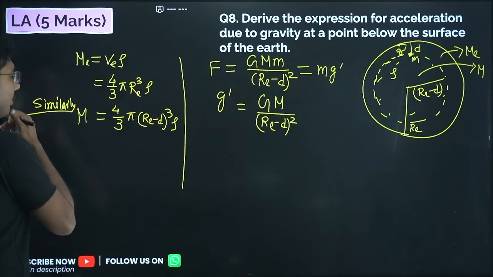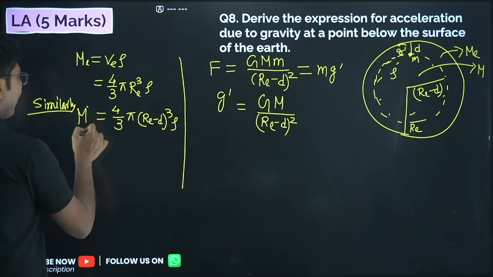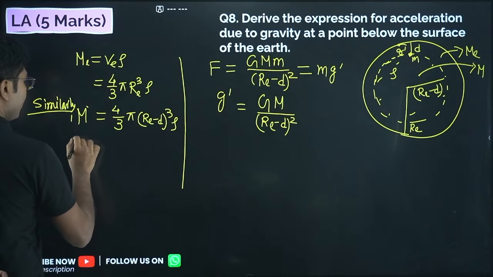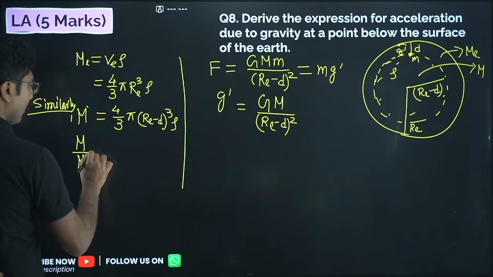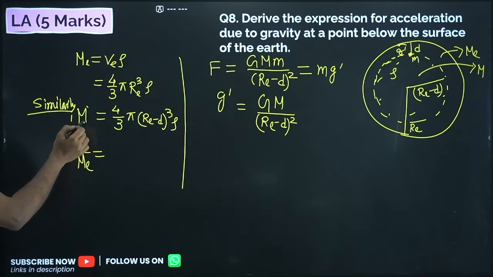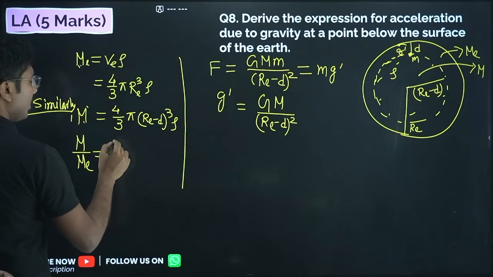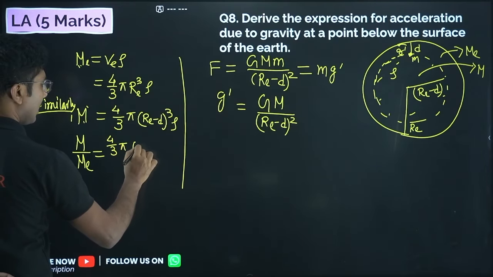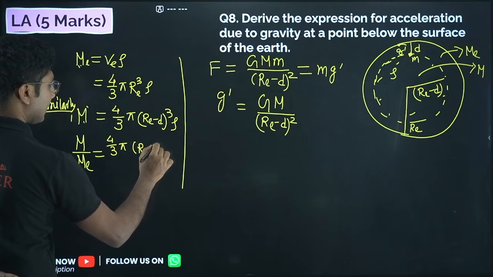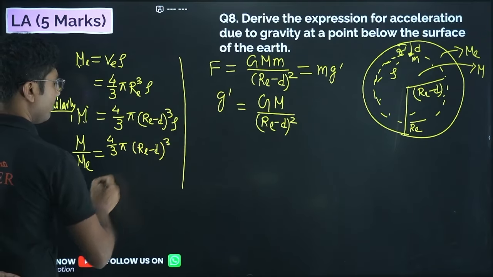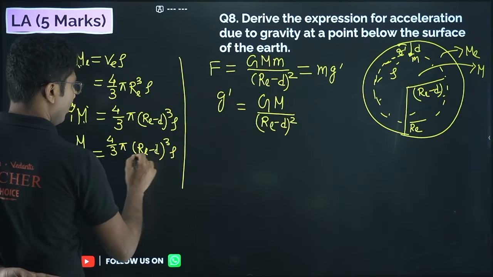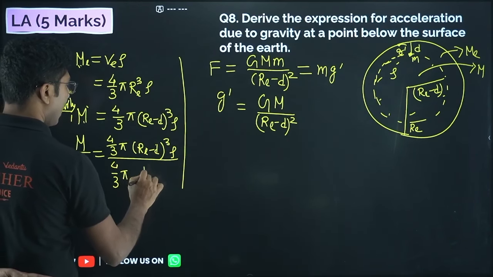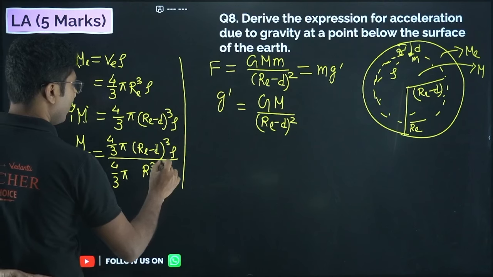Now we will try to replace this m with Me. For that we have to divide them. So m by Me, we are dividing this m with this Me. We write 4/3 pi (Re minus d) whole cube rho divided by 4/3 pi Re cube rho.